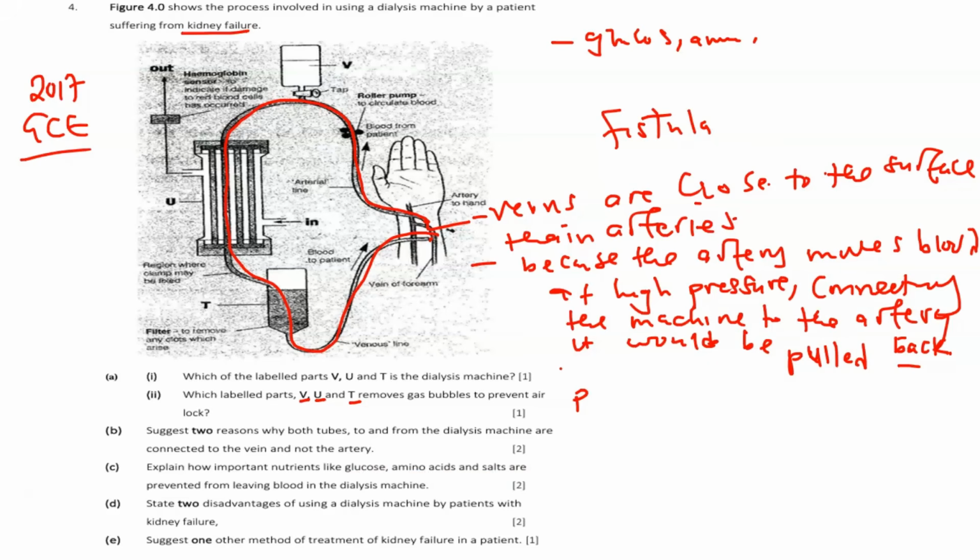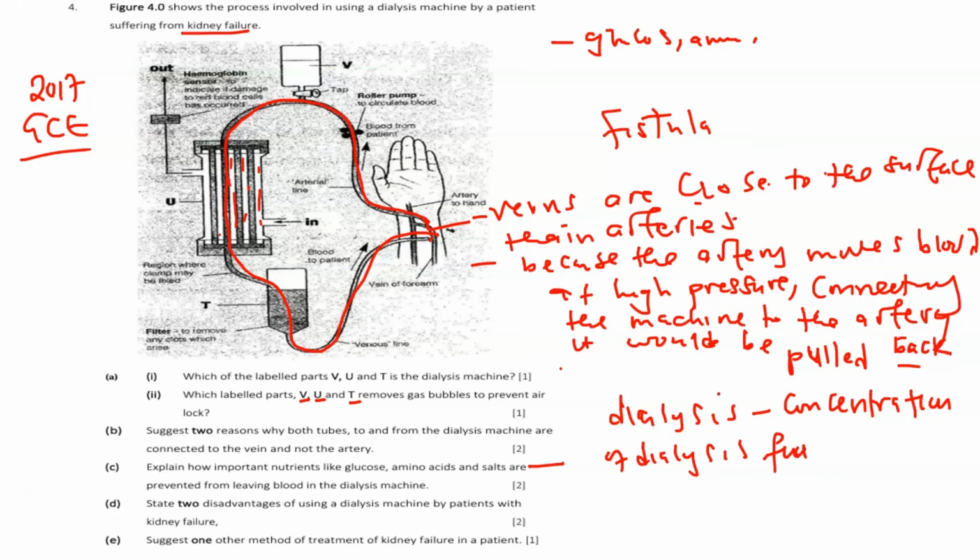The way it is prevented from leaving the machine is that in the dialysis machine, we have what we call dialysis fluid. Now, the concentration of the dialysis fluid, so this is how it is prevented. The concentration of dialysis fluid is set equal to the concentration of the blood.